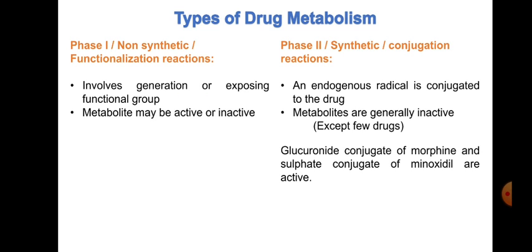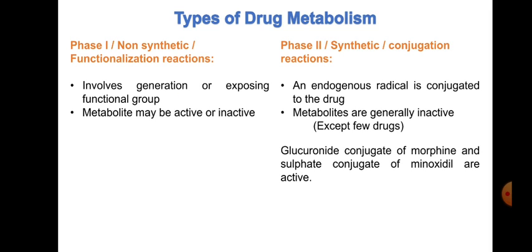Sometimes the drugs undergo phase 1 as well as phase 2 metabolism. Initially it undergoes phase 1 and then it will undergo phase 2. So we need to expose the functionalities present on the drug so that it can form a conjugate in the phase 2 kind of metabolizing enzyme, or phase 2 kind of metabolism. In phase 1, the metabolite may be active or it may be inactive. So this is the first type, which generally involves the generation of functionality or exposing those functionalities to undergo the conjugation type of reaction, which mainly happens in type 2 or phase 2 metabolism.